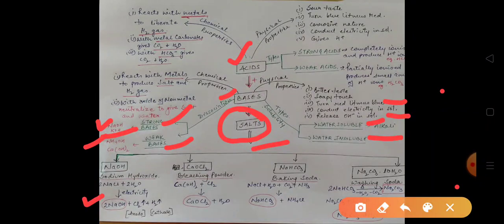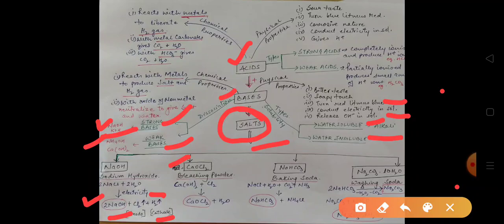Chlorine gas is released at the anode and hydrogen gas is released at the cathode. So this is the process of formation of sodium hydroxide when electricity is passed through sodium chloride solution, also called brine.